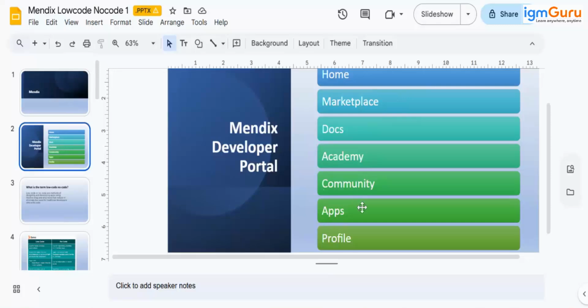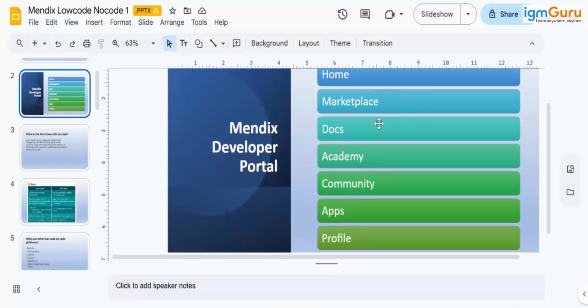Then we see different apps and the profile. In the profile, we have to try our best to increase our profile score. Then these are the topics.